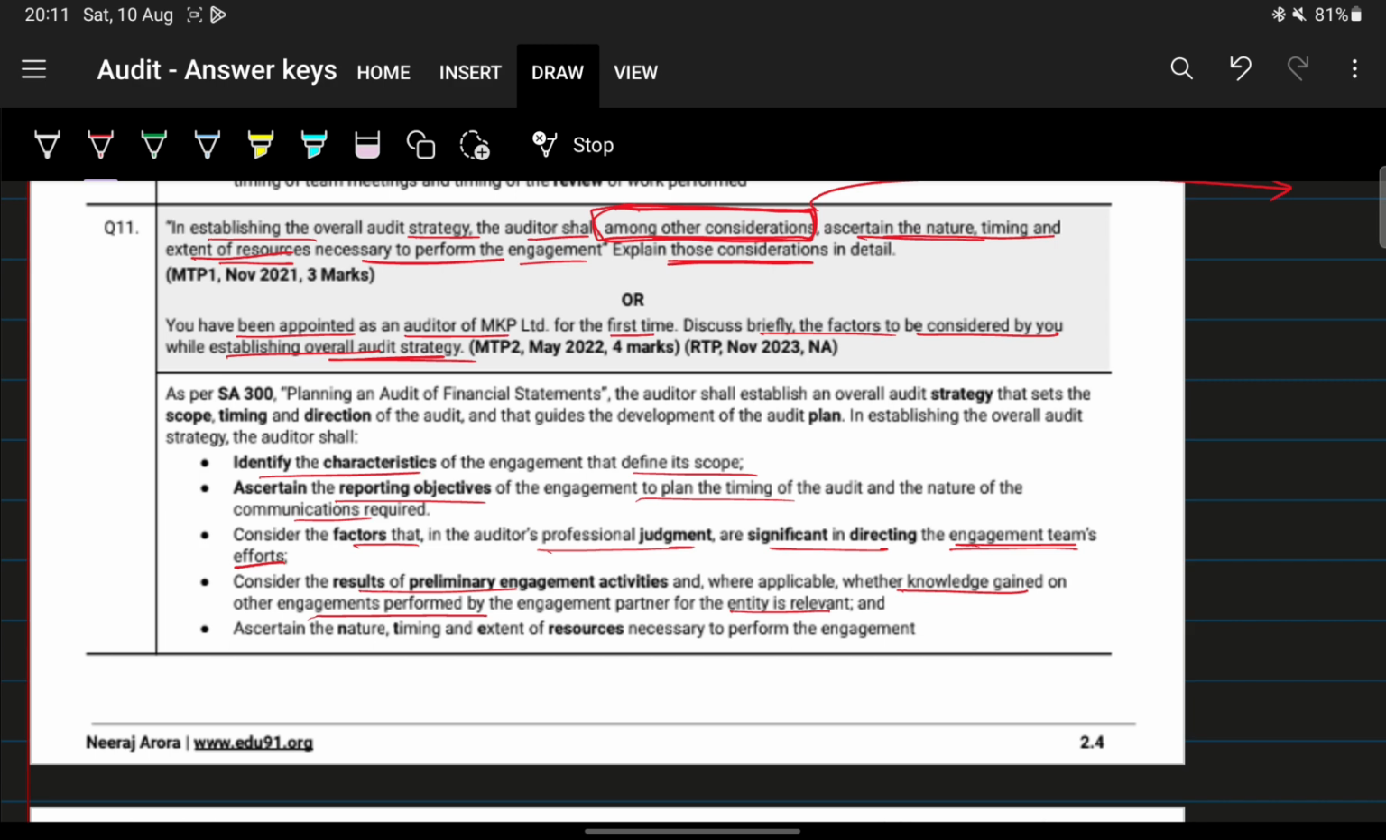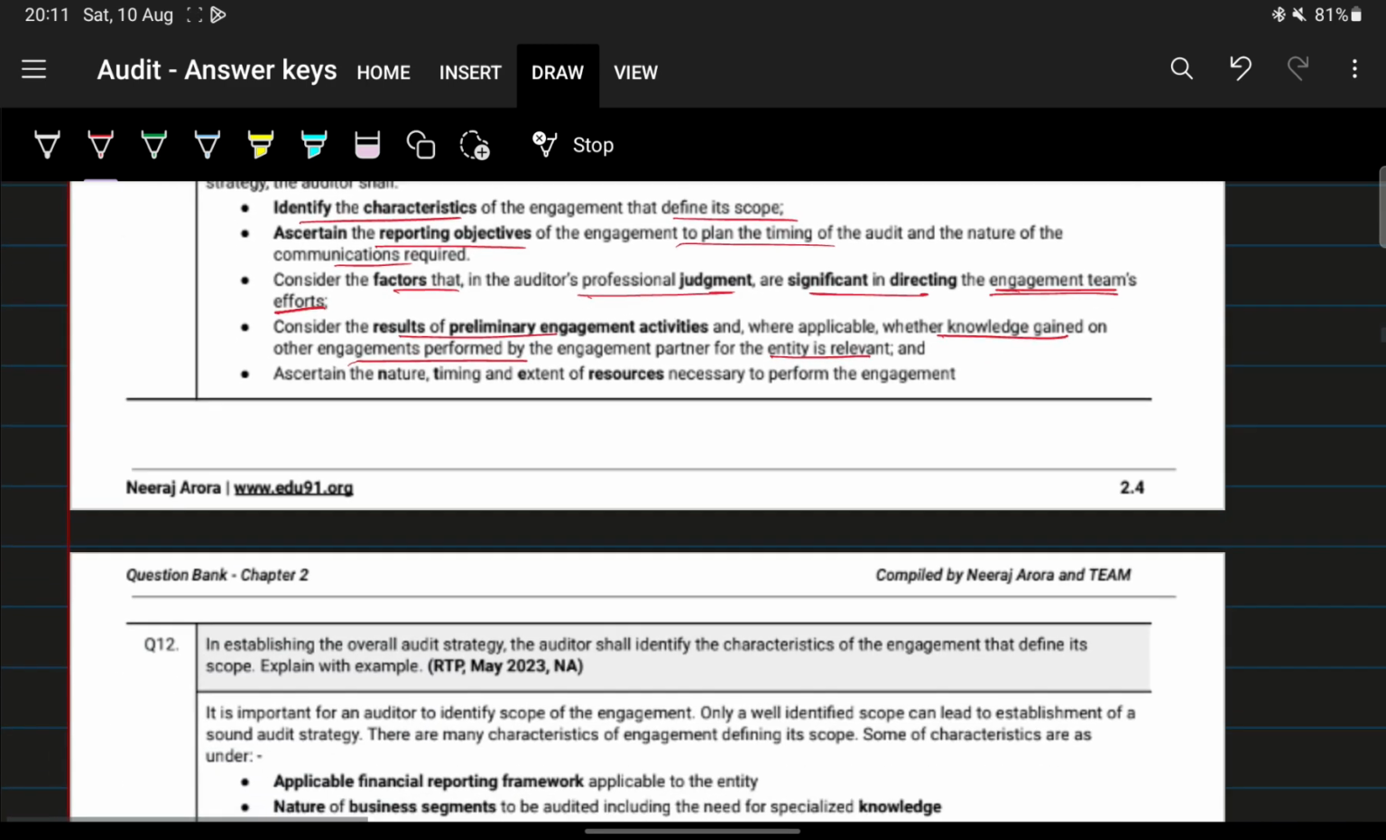That SA 220, SA 220, SA 210, right? Performing procedures as required by SA 220, right? You remember that, right? So what knowledge you have gained by performing those preliminary engagement activities, and whether the experience gained by performing any other kind of engagement is relevant for this case or not. And lastly, ascertain the nature, timing and extent of resources. I hope you understood the way the question was asked and what you have to answer also, right? We'll move on to the next question.